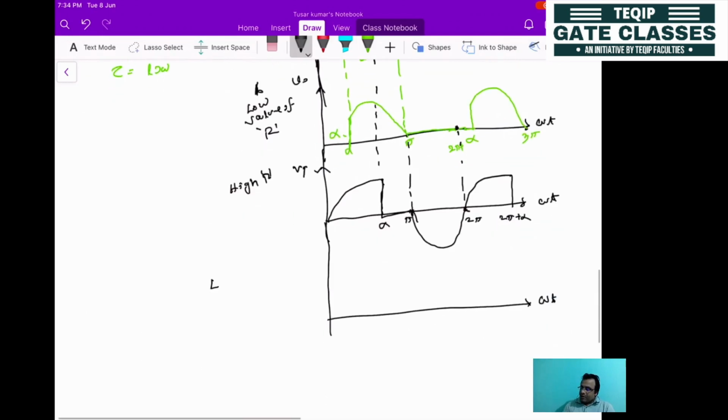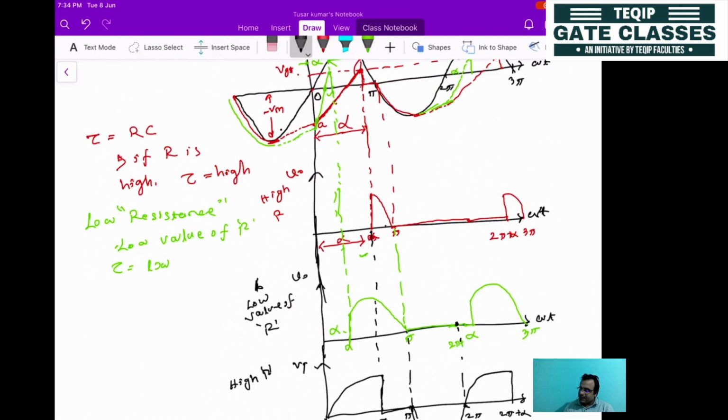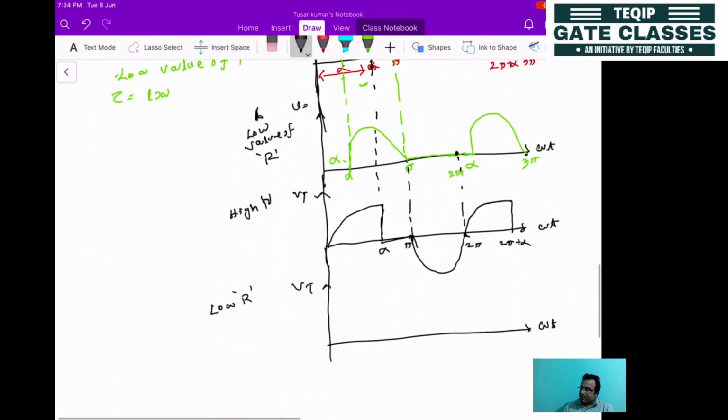Then for low value of R, the Vt will be the supply voltage Vs minus this green one. This is alpha, and this is pi. Up to alpha it will be 0, then from alpha to pi it will be 0.